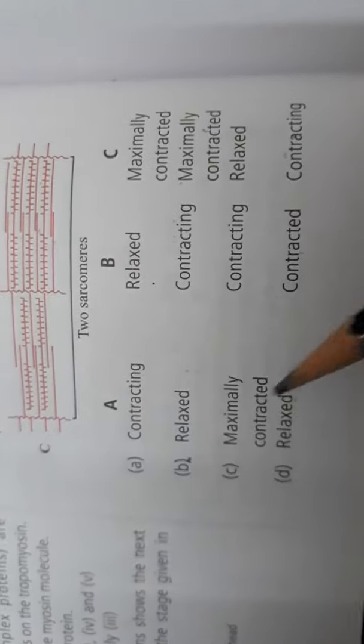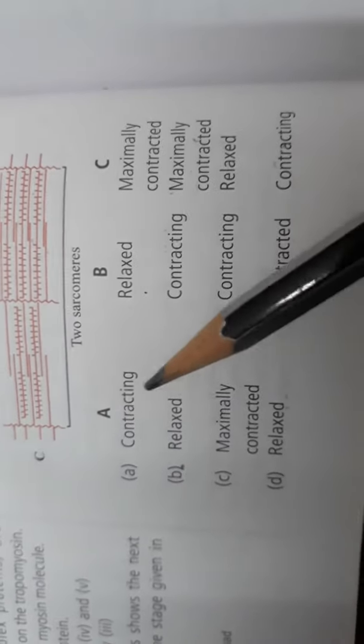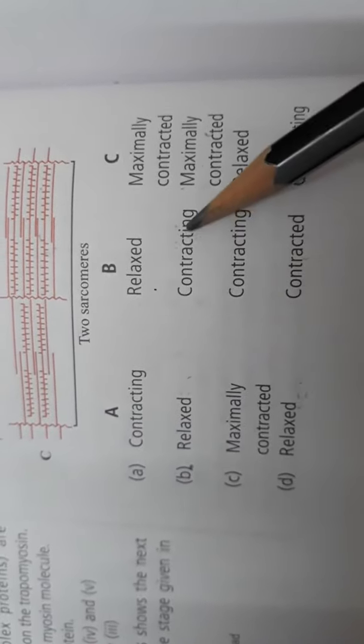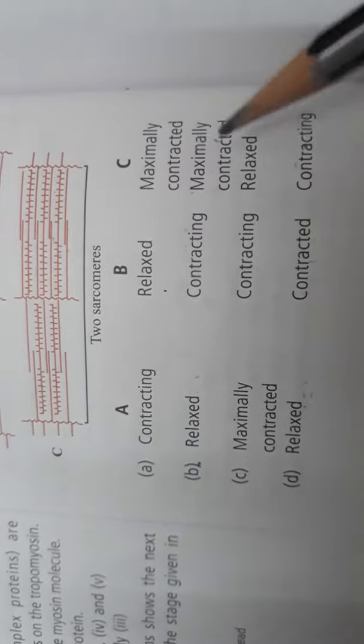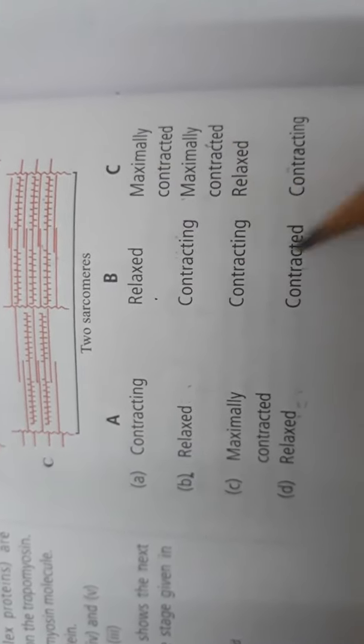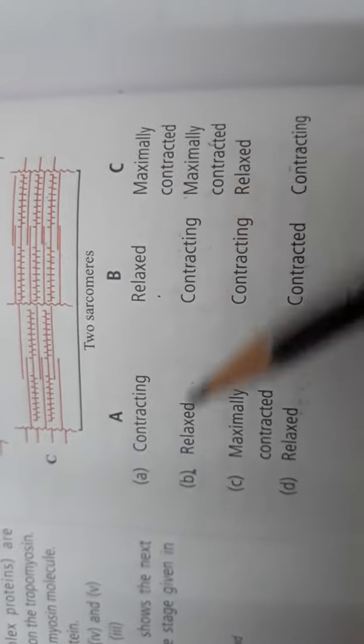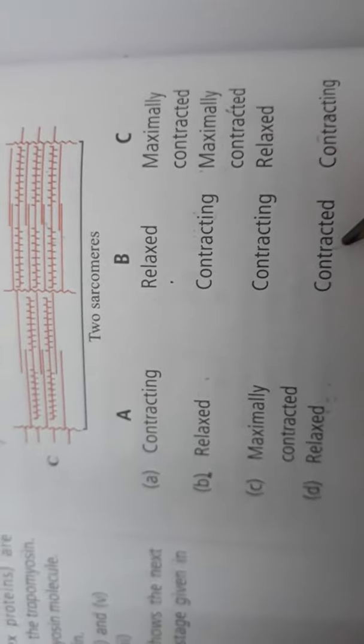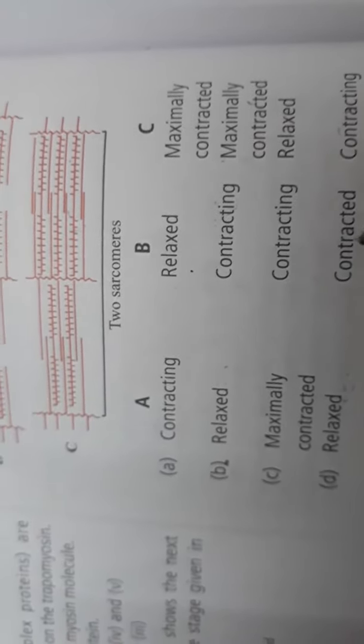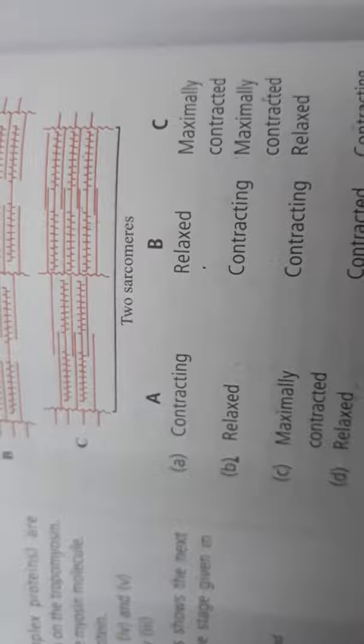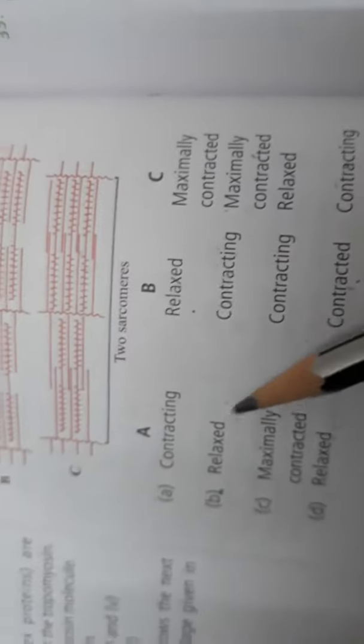This one is relaxed, this one is relaxed. So these two can be the answers. The last one is maximally contracted. So from these two we can select this as the answer. The second one is where contraction is going on, and here contracted is written. So we cannot select this one as the answer. So this is the answer. Correct. Let us move on to the next one.